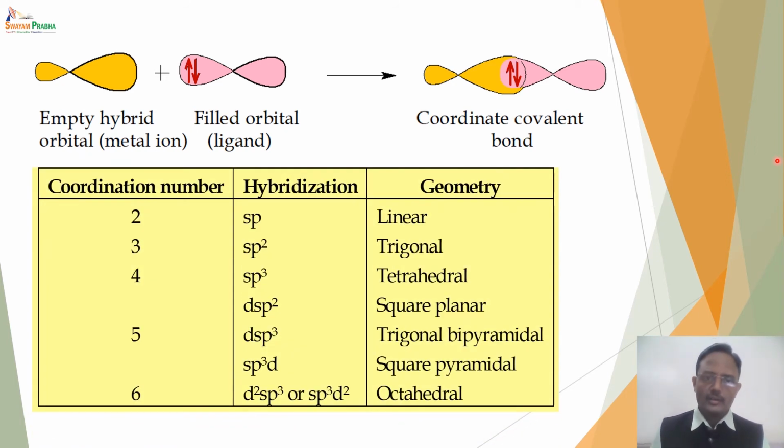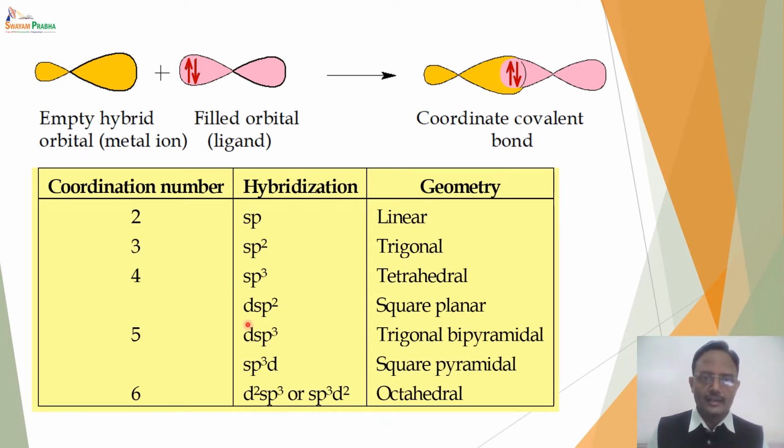Now we know that every hybridization has a geometry associated with it. For example, if the coordination number of the metal is 2, the hybridization taking place is sp and the geometry of the complex will be linear. If the coordination number is 3, the hybridization will be sp2 and the geometry will be trigonal planar. If the coordination number is 4, there are 2 different hybridizations possible, sp3 and dsp2. If the hybridization is sp3, the geometry is tetrahedral, and if the hybridization is dsp2, the geometry is square planar,